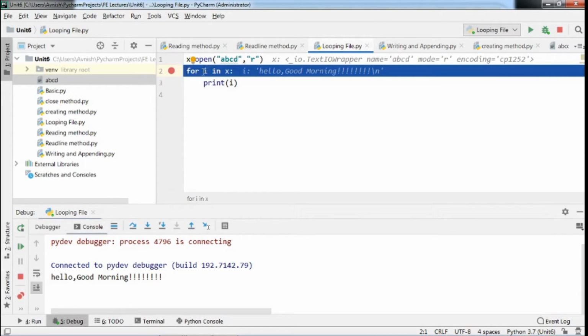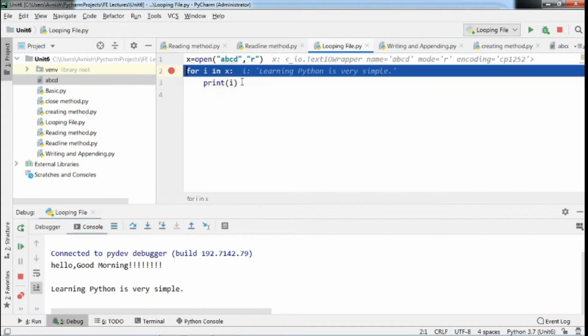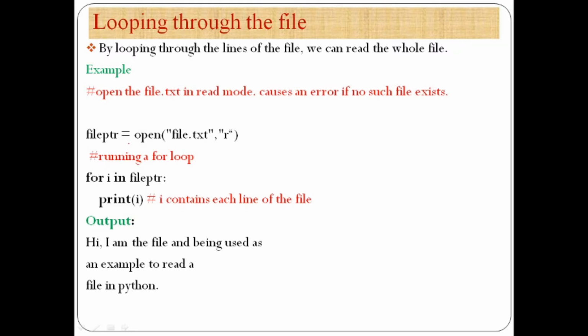Now in the next iteration of I, you will see the next line will be assigned to that iterating variable, and then in the next step that line will be displayed here. In this way, I will iterate a number of times, and that number depends upon the number of lines available in your ABCD file. In this way, using a for loop, you can display all the content available in your file.